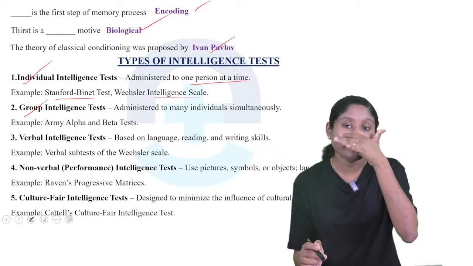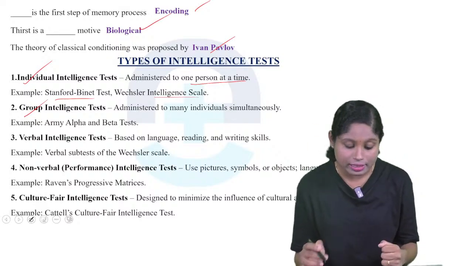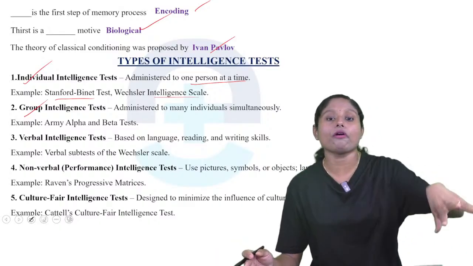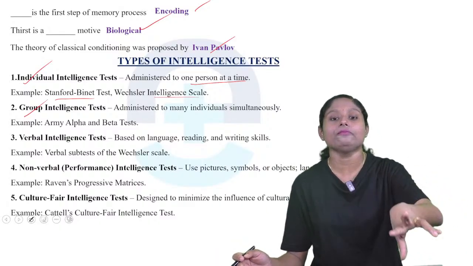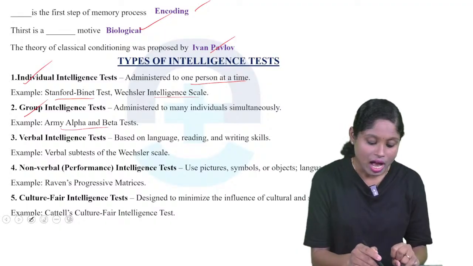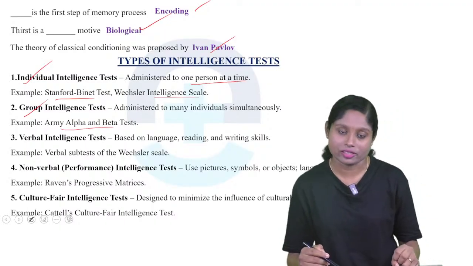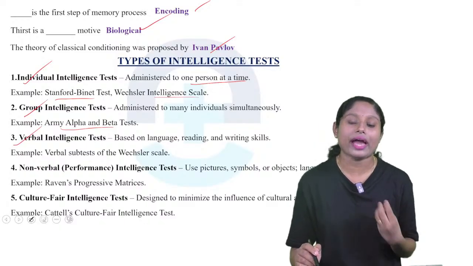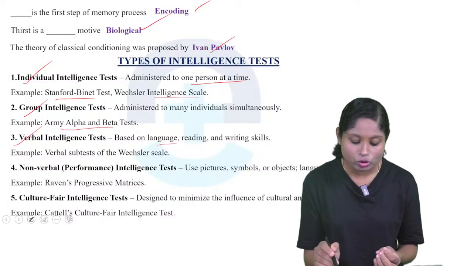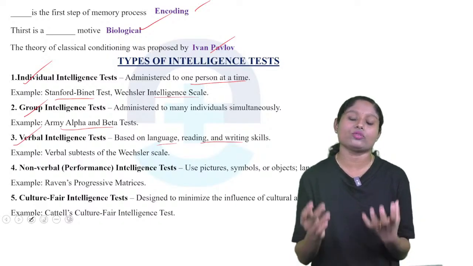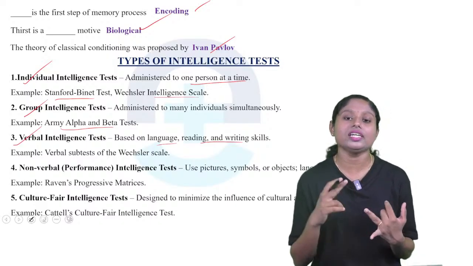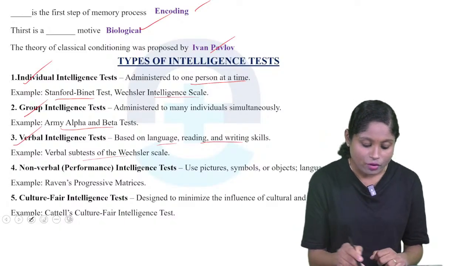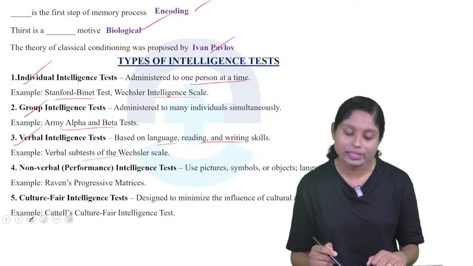Coming to group intelligence test. So क्या है group intelligence test? Administered to many individuals simultaneously. हम लोग एक group of people को at a time we will give the intelligence test. Example, Army Alpha and Beta test. So third category is verbal intelligence test. So क्या है verbal intelligence test? Based on language, reading and writing skills. So we'll see what is the language capacity, writing skills and reading skills of a person. So example, verbal subsets of the Wechsler scale.